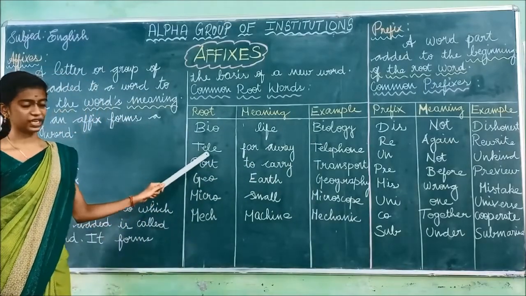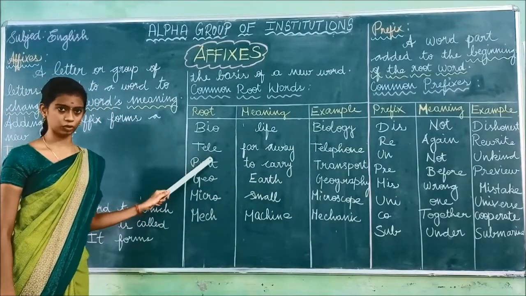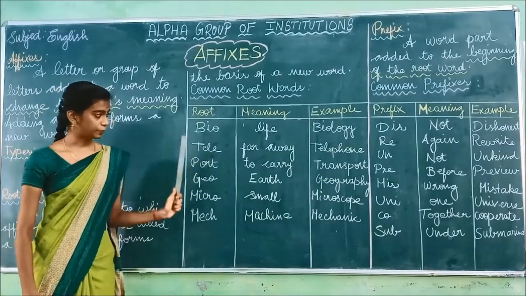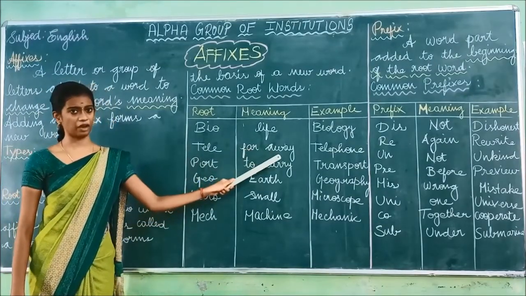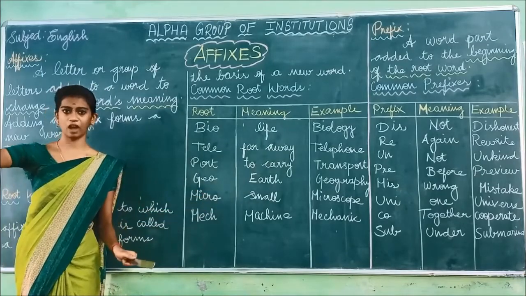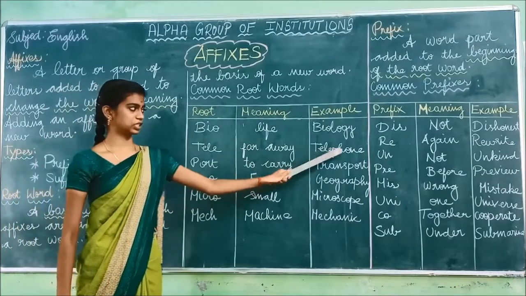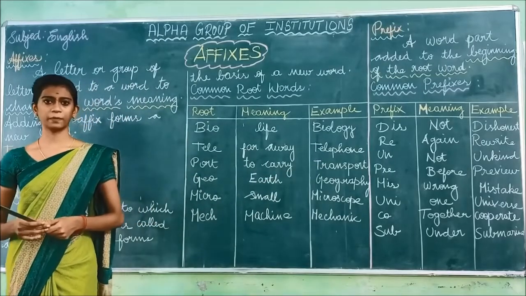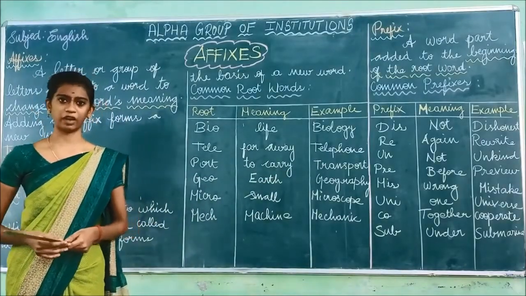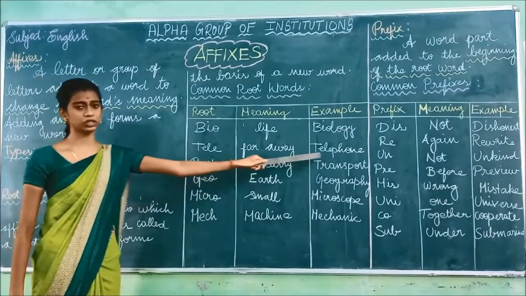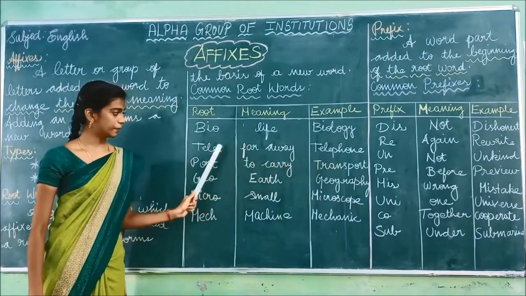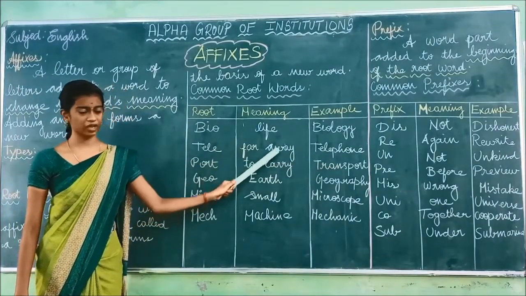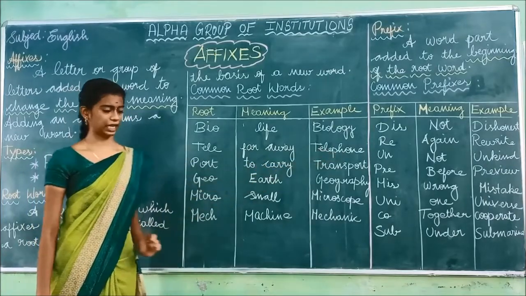And the second one, tele. Tele is a root word, and the meaning of tele is far away. So the example is telephone. Why do we use a telephone? To speak to the person who is far away from us. So the meaning of tele is far away, and the example is telephone.